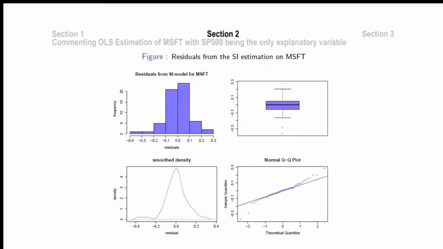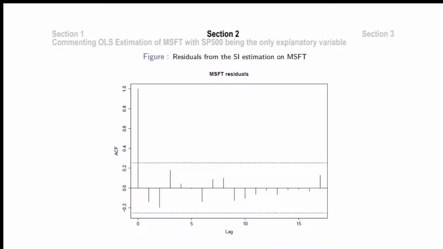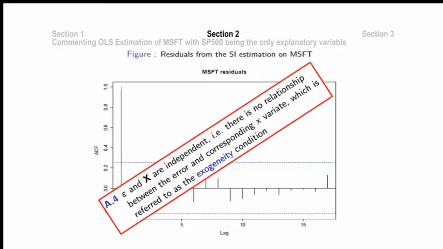The histogram, box and whisker plot, density curve, and normal QQ plot show that the residuals are normally distributed with 0 autocorrelation and homoscedastic. This fulfills the second and third assumption of Gauss-Markov. The sample ACF did not indicate any bar of each lag going beyond the dashed line of 5% significance limit, suggesting that there is insignificant autocorrelation in Microsoft residuals, and hence the residuals of Microsoft and SP500 are statistically independent. This fulfills the fourth Gauss-Markov assumption.